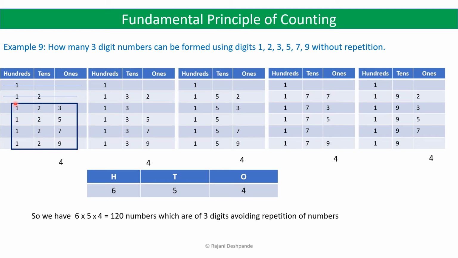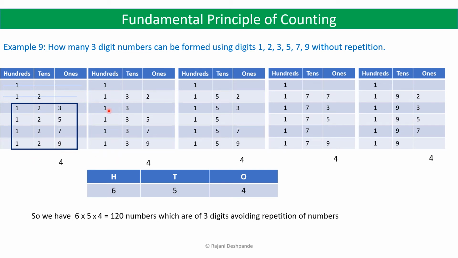Now suppose if I choose 1 in the hundreds place and 2 in the tens place, then I cannot choose 2 in the ones place, or even 1 in the ones place. So I can choose 3 in the ones place. So with 1 in the hundreds place and 2 in the tens place, I have 3 or 5 or 7 or 9 in the ones place. So 1, 2, 3 will be one option, 1, 2, 5, 1, 2, 7, 1, 2, 9.